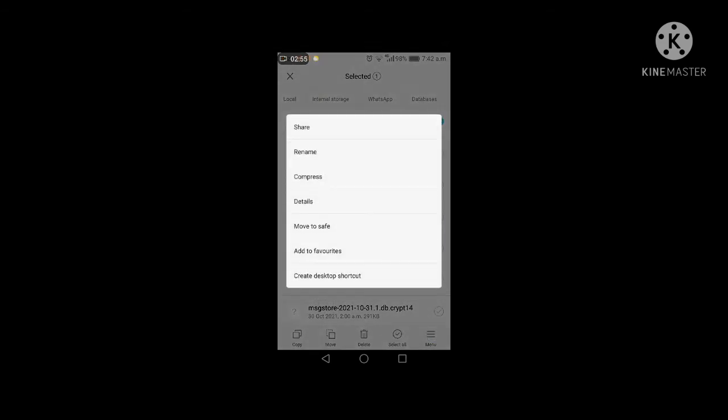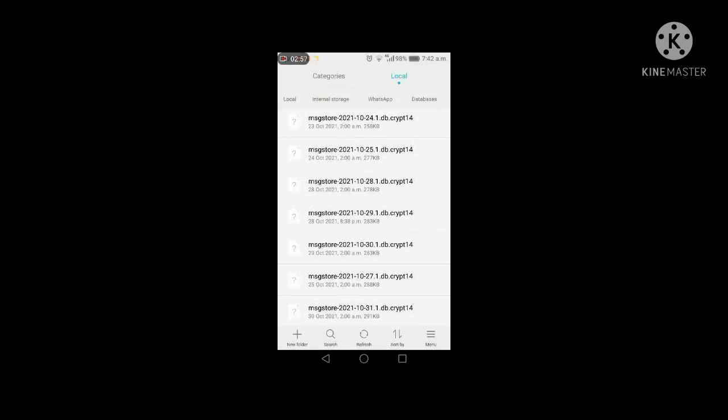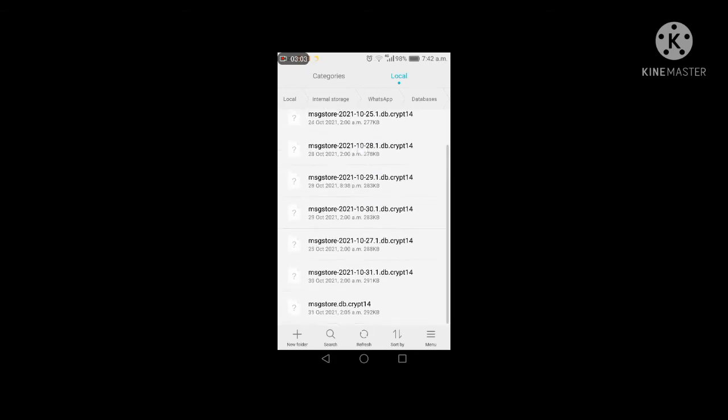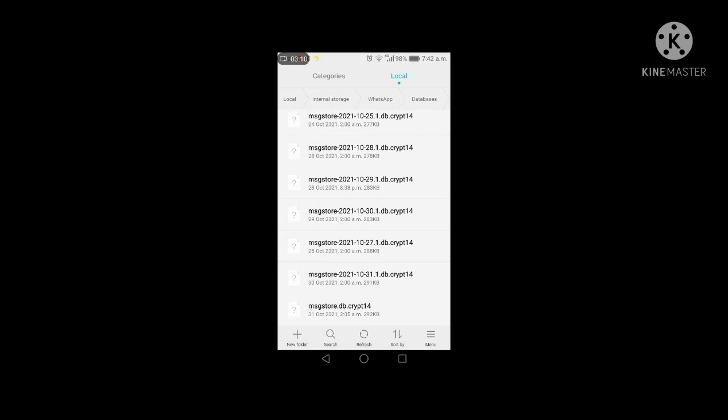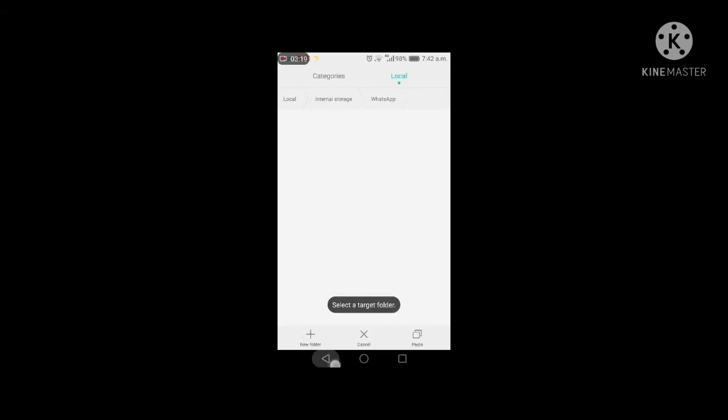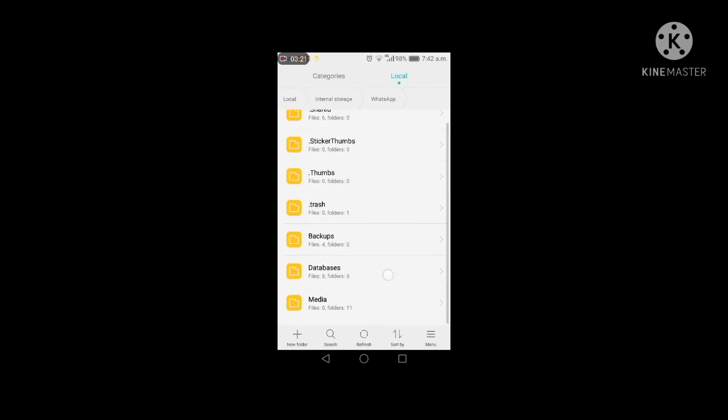Okay, it is not present. There is written 23 October 2021, 24 October, 28 October, 29 October, 25 October, 30 October, 31 October. So without the restore option, these are the 31 October messages. If I select this and copy it to another place, I can use it for my purpose.